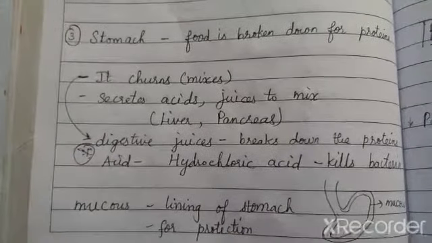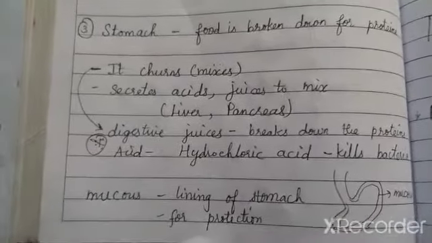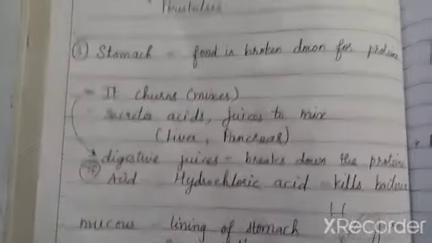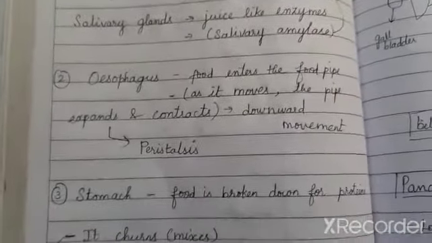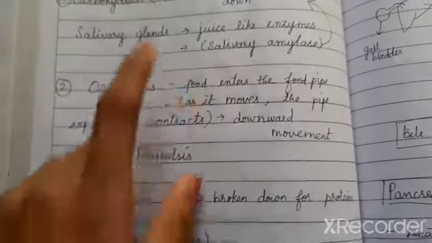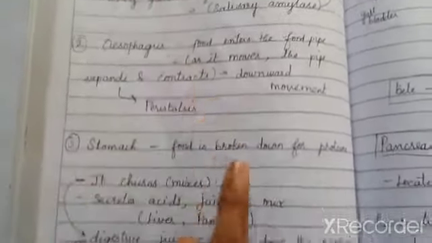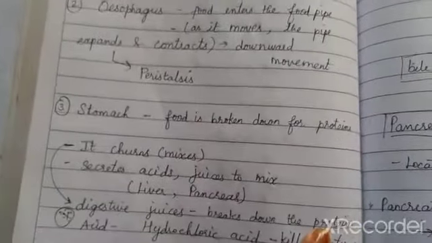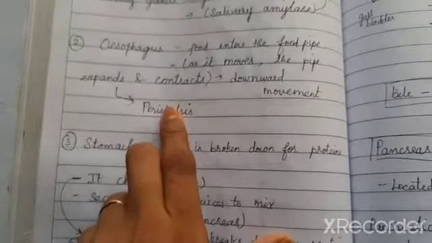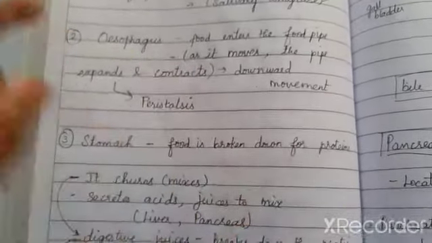Clear? So in today's class we saw the first three organs involved in the digestion, that is your buccal cavity, esophagus and stomach. And in the buccal cavity carbohydrates are broken down, and in the stomach proteins are broken down. Peristalsis is the movement of food in the esophagus.